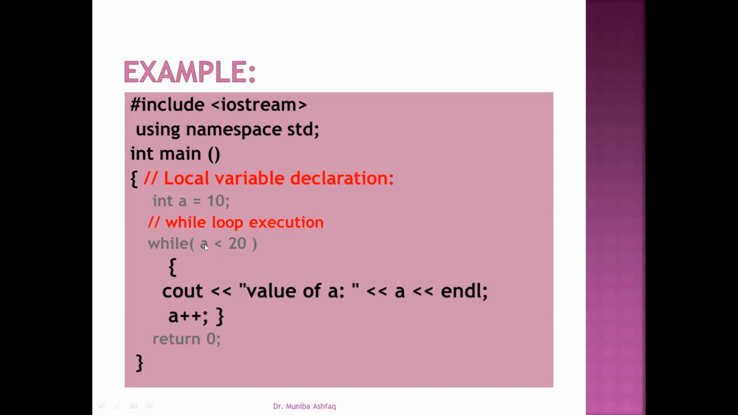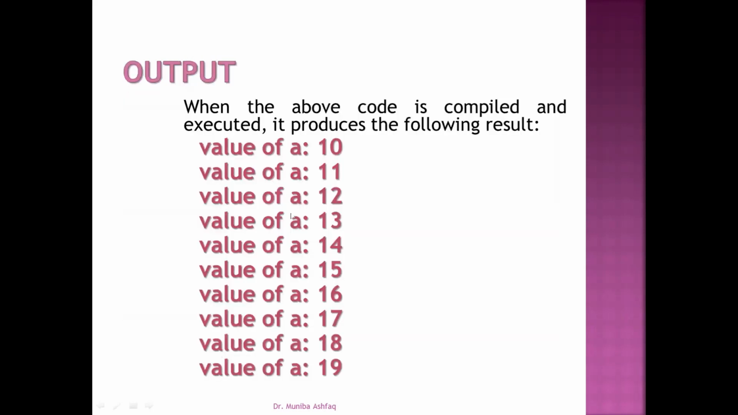For the last iteration, when the value becomes 20, it will come at this point and will check 20 is less than 20. The condition becomes false and it will skip this block and move to the remaining part of the program. Here is the output.